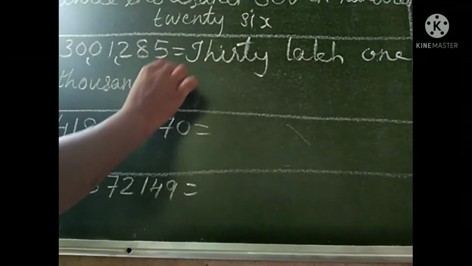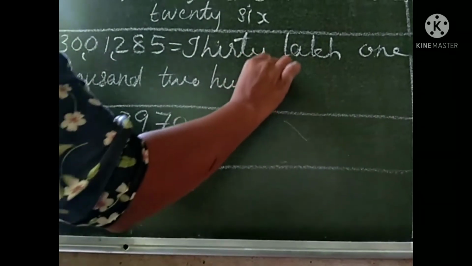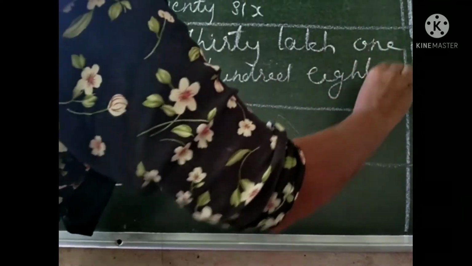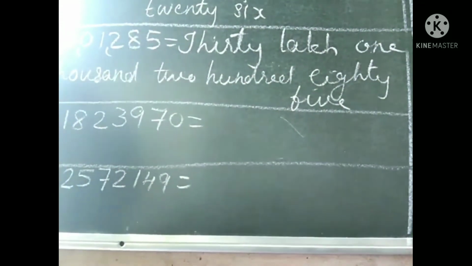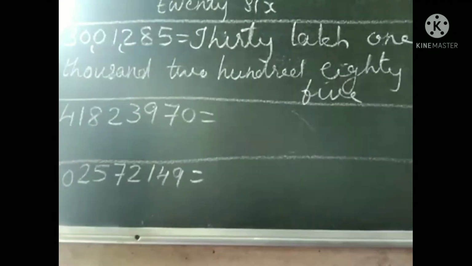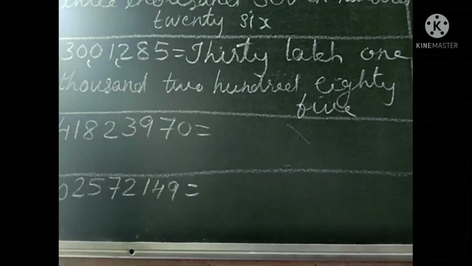Next 3 numbers. Yes, 200. Next 85. Read once again. Yes, 30 lakh 1,285.